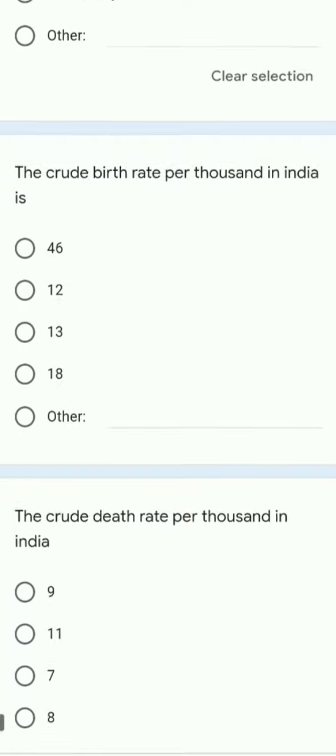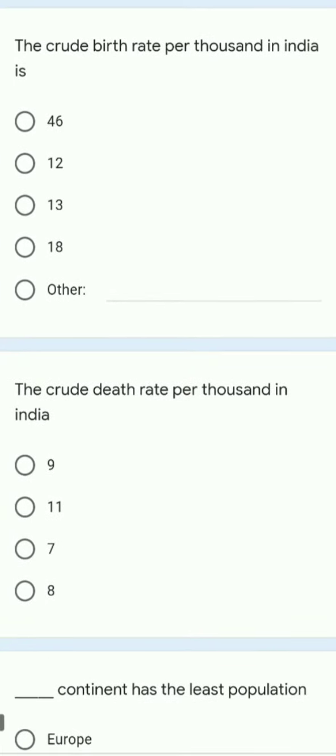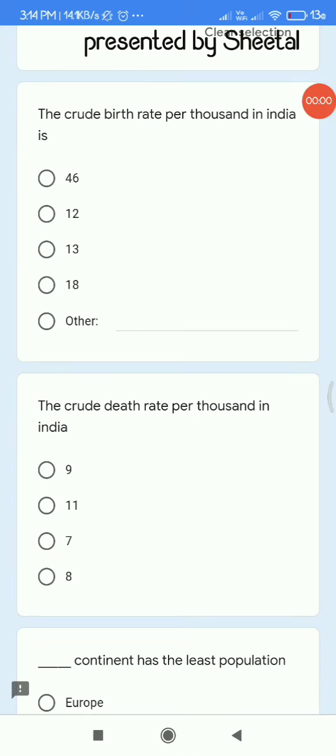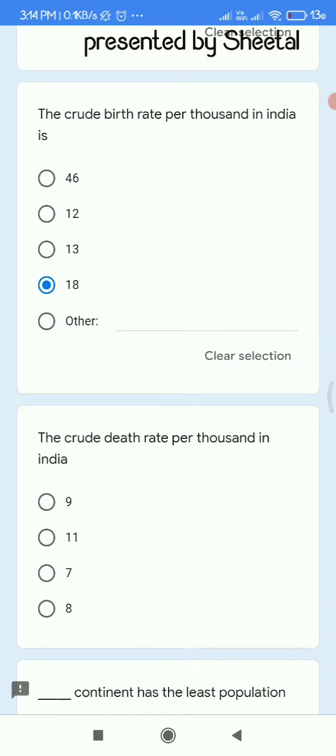Let us move ahead with the next topic, that is crude birth rate. The crude birth rate per thousand in India is, so here the right answer for this, with options like 46, 12, 13 and 18. So the right answer here is 18.